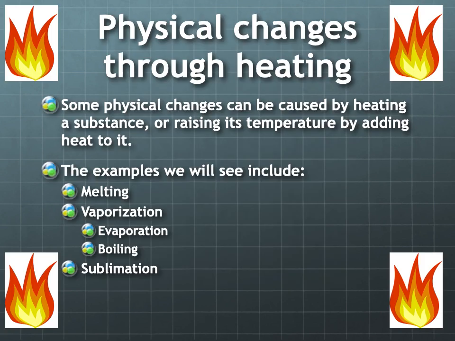We're going to start with physical changes through heating, making something hotter, in other words. So some physical changes can be caused by heating a substance, or raising its temperature by adding heat to it. And the examples that we will see include melting, vaporization, well, two types of vaporization. We have evaporation and boiling. And the third example we'll see is sublimation. So let's take a look.